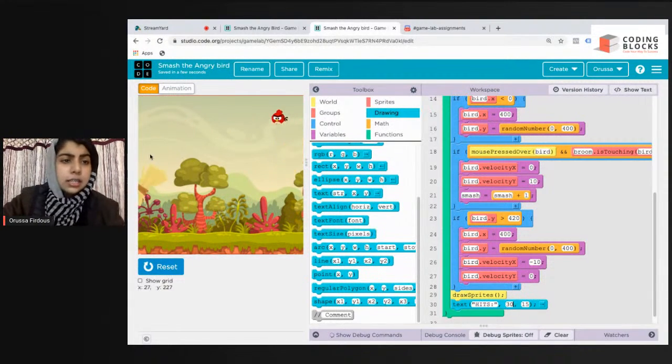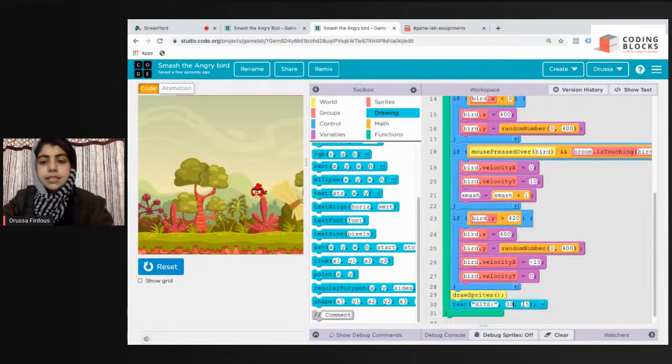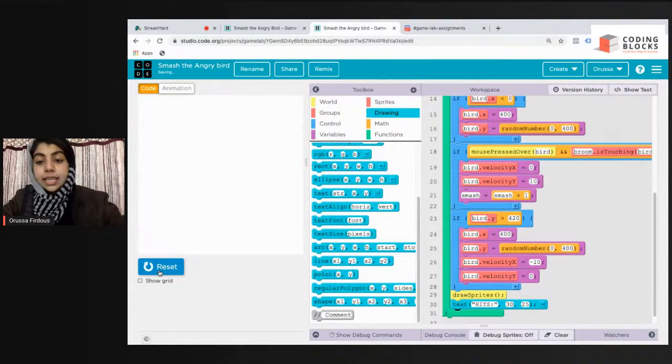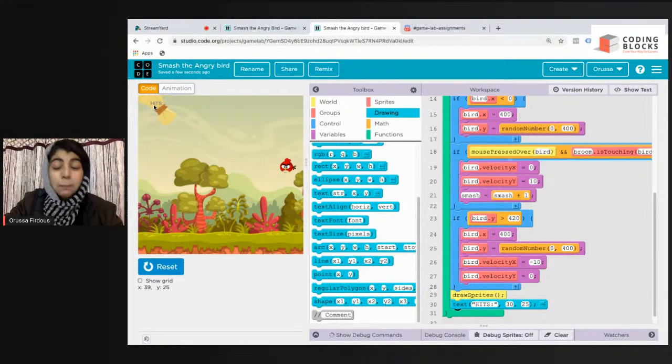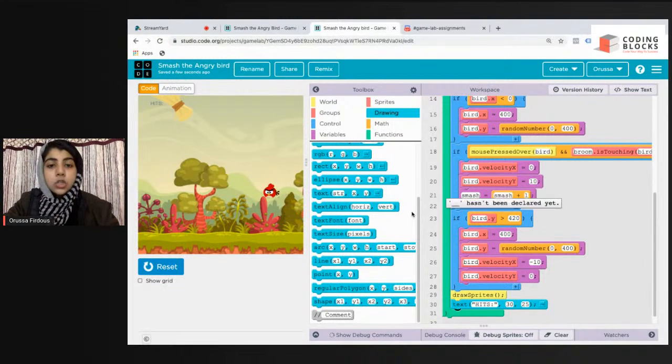Or let me see once again. It should be around 30, 25. Yes, 30, 25. So let us see if hits is getting printed or not. Okay, so I can see hits, but I don't like the color. So I'll first take a color fill.